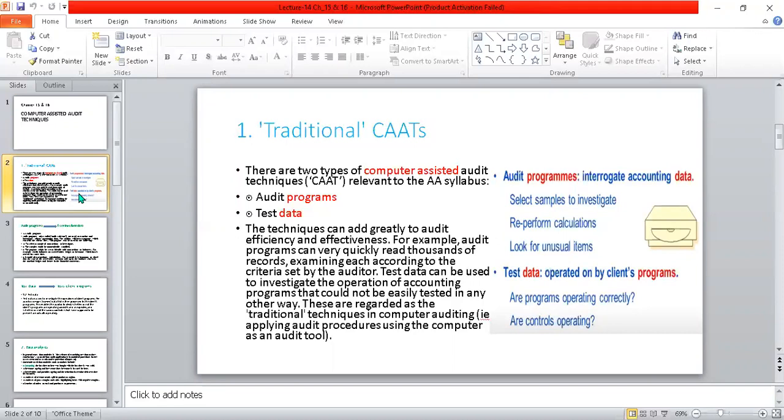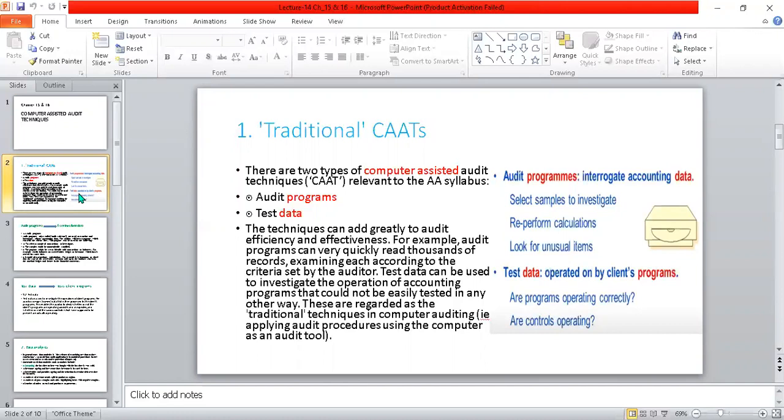If there may be hidden information, the auditor has to find it, then can make the right opinion, not the wrong opinion. Wrong opinion is the audit risk. So the audit program is the program in which the auditor interrogates the accounting data.